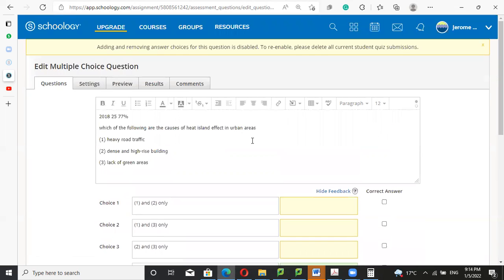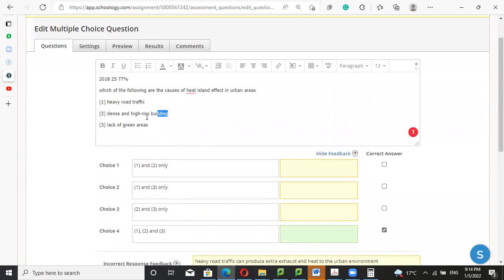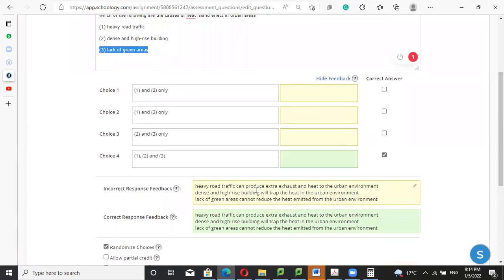Next: which of the following are the causes of the heat island effect in urban areas? Heavy road traffic, isn't it? True. Dense and high-rise buildings, also true. Lack of green areas, also true. This one is quite straightforward, so a lot of people got it right, and I'm not going to explain that much. Heavy road traffic produces more heat.